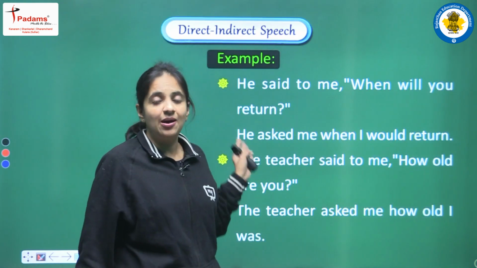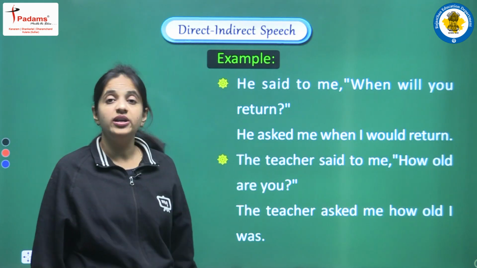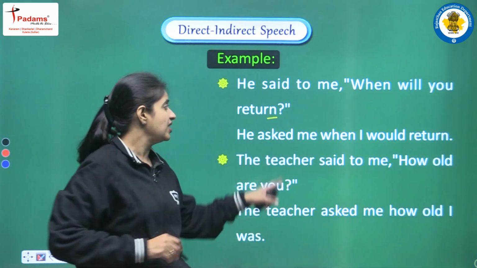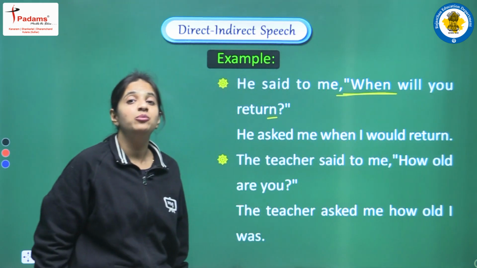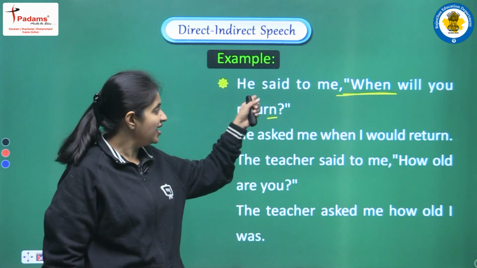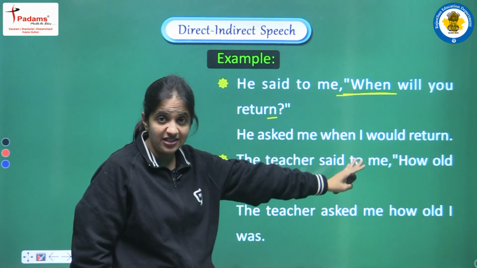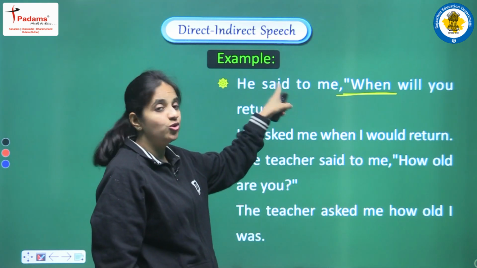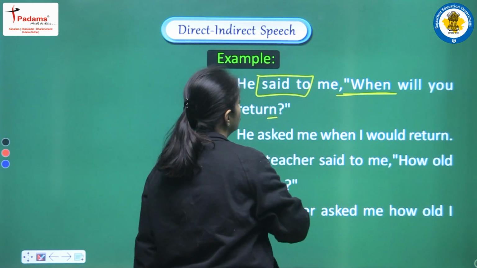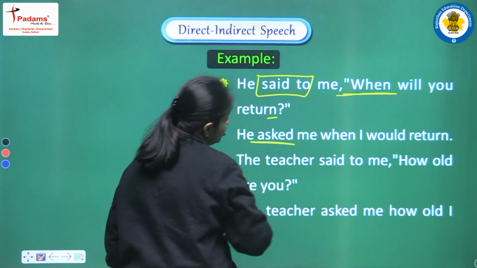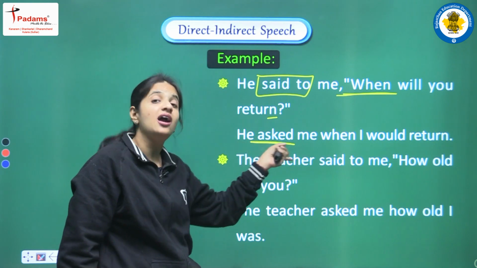So let's see some examples to clear this. The first sentence is, "He said to me, when will you return?" So yes, it's an interrogative sentence. We are having a question mark at the end of the sentence, and in the beginning we are having one WH word, that is "when". Now we have to convert this sentence into indirect speech. So students, let's see all the changes that we are doing here. The first change we have to do is in the reporting verb. We are having "said to", and "said to" will be changed into "asked". So here we were having "he said to me", and we are writing "he asked me".